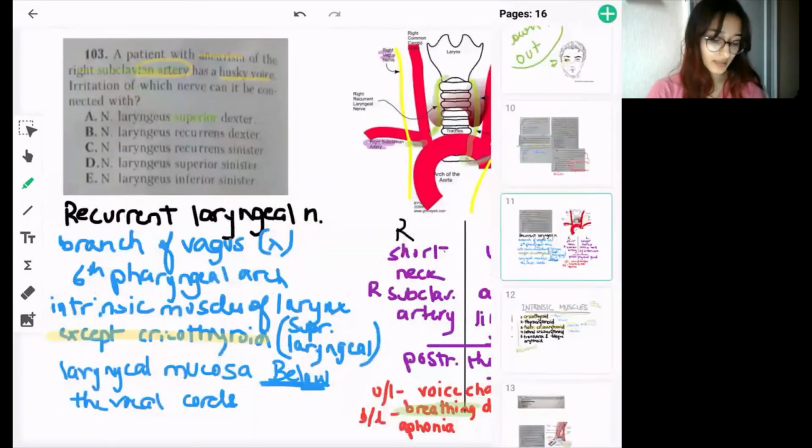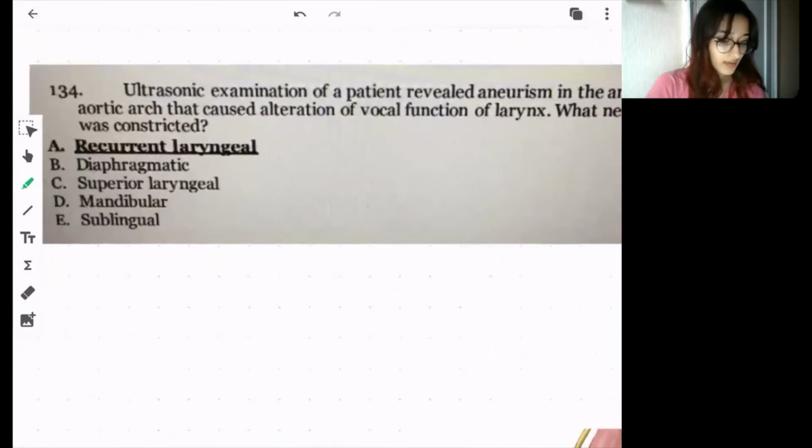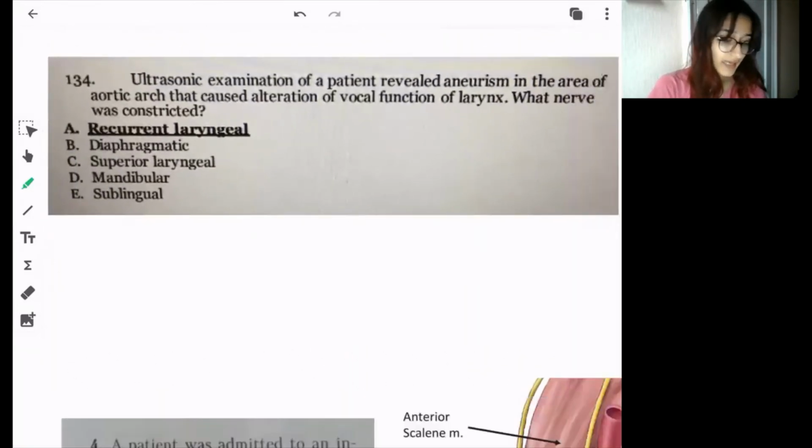So another question. A patient again revealed an aneurysm in the area of the aortic arch that caused alteration of the vocal function of the larynx. So again, vocal function is compromised. The nerve will be mainly the recurrent laryngeal, and why?